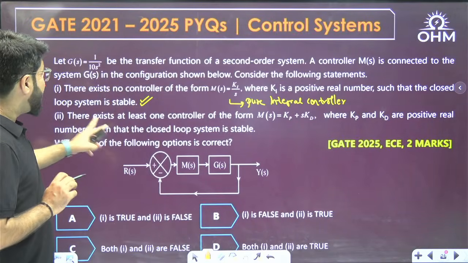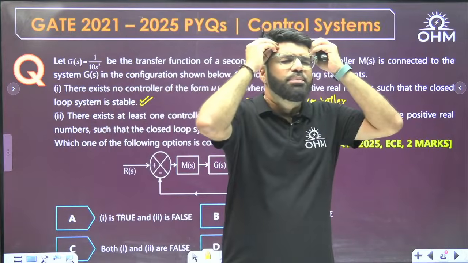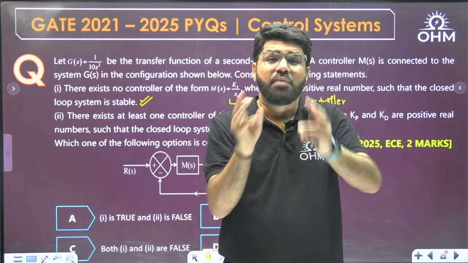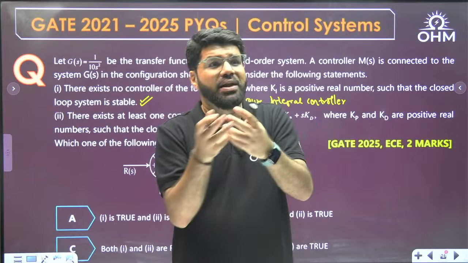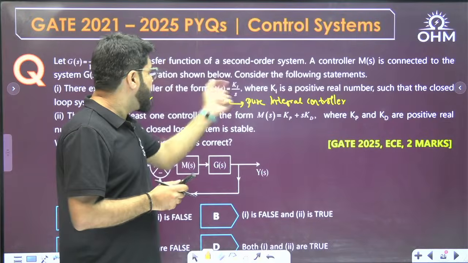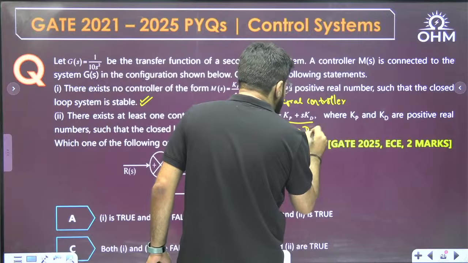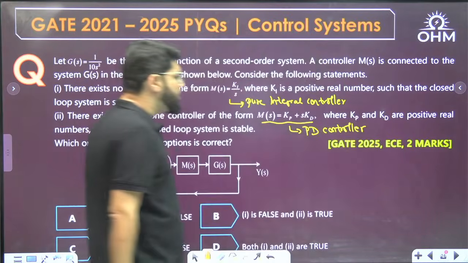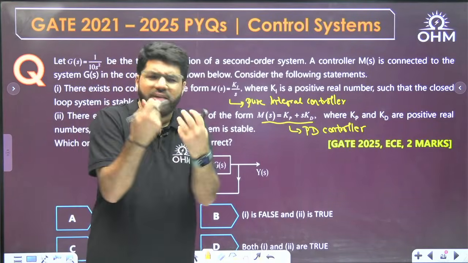Then, there exists at least one controller of the form Kp plus s Kd. Now I am telling you, 99% of the questions on controllers and compensators are more towards the basic idea, either about stability or transient formulas or error formulas. Even if you don't know that the earlier one is an integral controller, some gain is given. Kp plus s Kd: those who have studied must know this is a PD controller, containing the proportional part and the derivative part, the proportional derivative controller. But even if you don't know this, no problem.